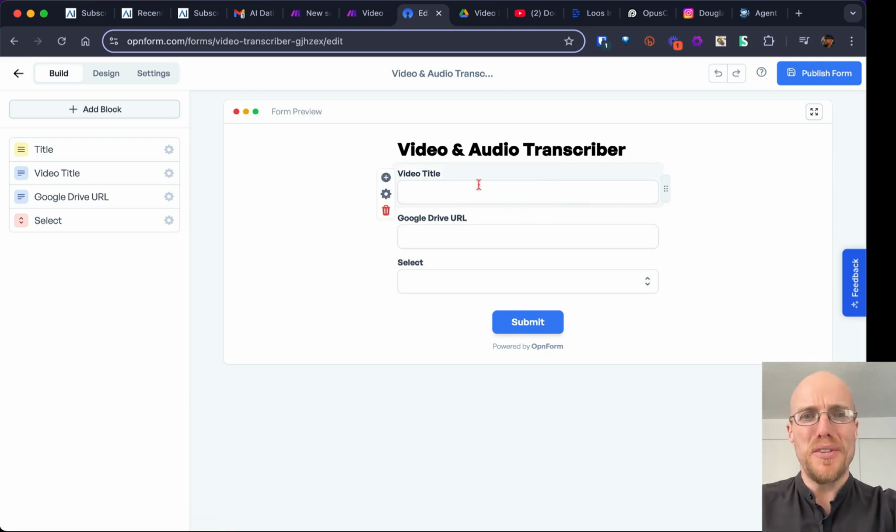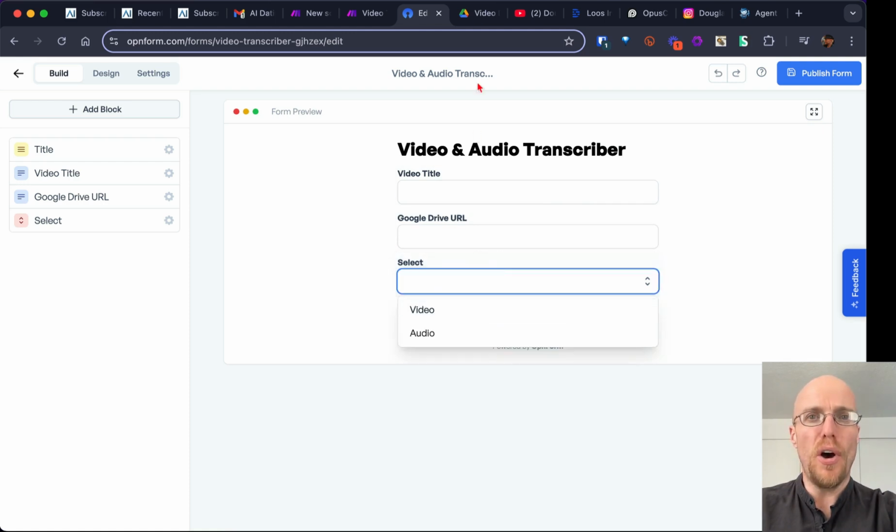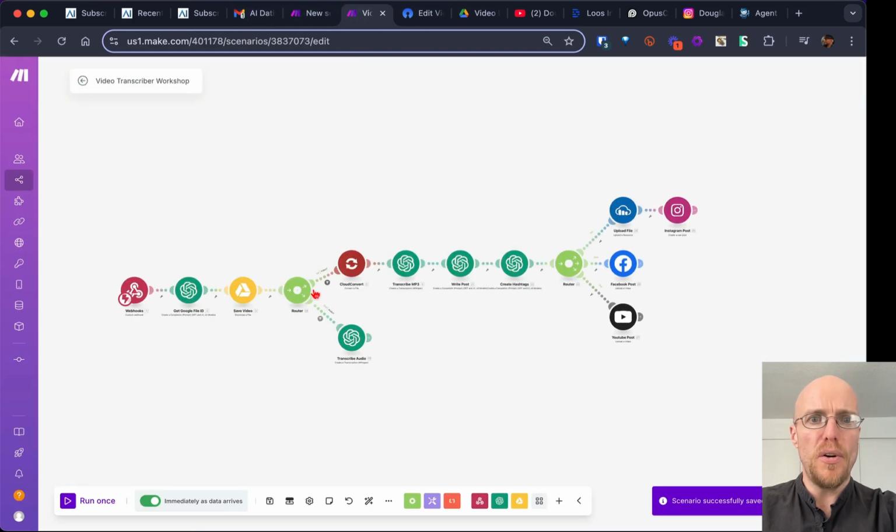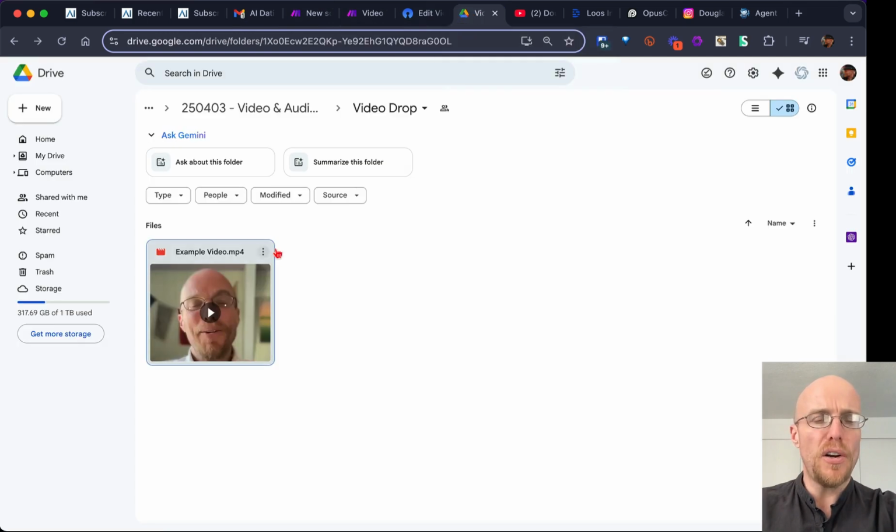These are the 3 questions: the video title, a Google Drive URL, and a select box that's going to have 2 options, video and audio. And if you remember over here, those are the video and audio branches. And I'll show you how that connects. The other thing we're going to have is our Google Drive with 1 video inside of it. That's what we're going to be using to host our video, and you can drop those in there.